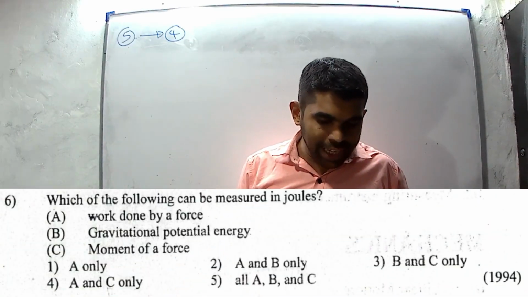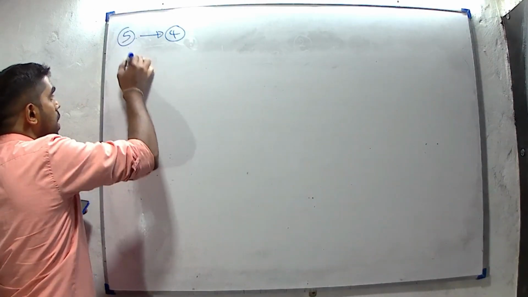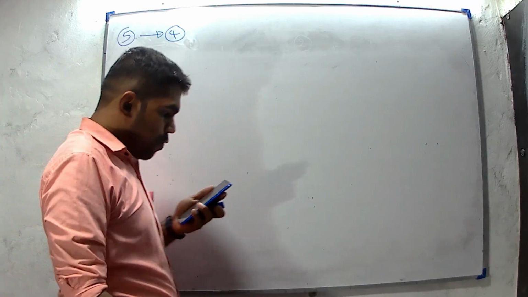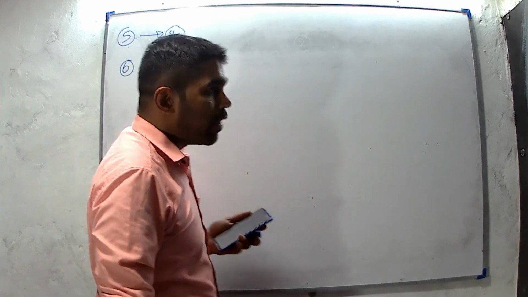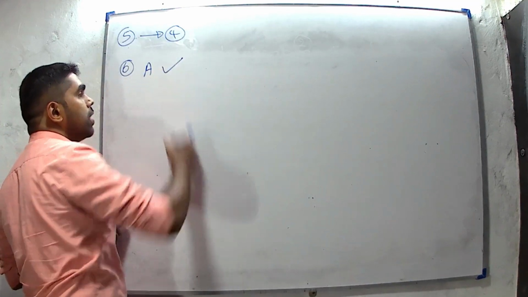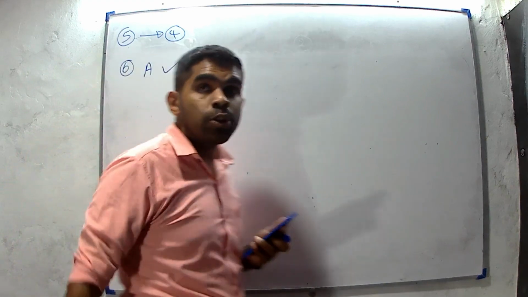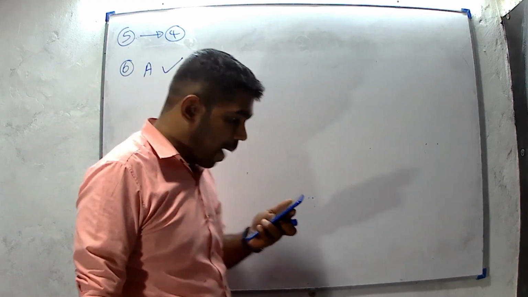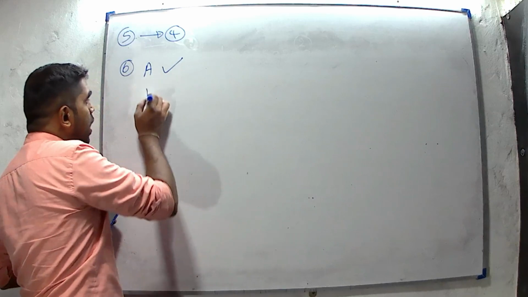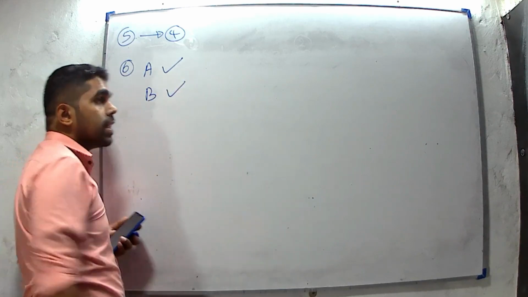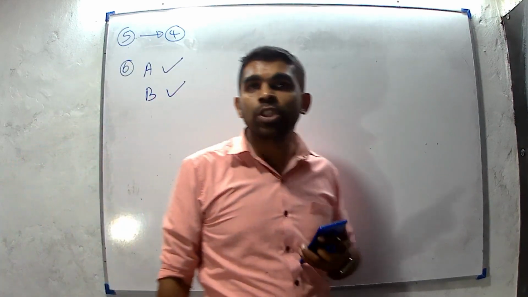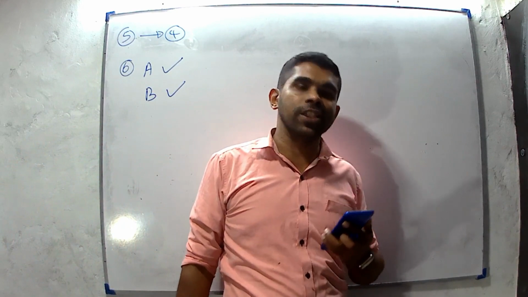Then question number 6. Which of the following can be measured in joules? Part A, work done by a force. We know that it can be measured using joules. Then part B, gravitational potential energy. It is an energy type. We can use joules to measure gravitational potential energy.